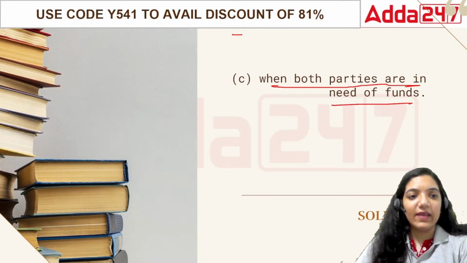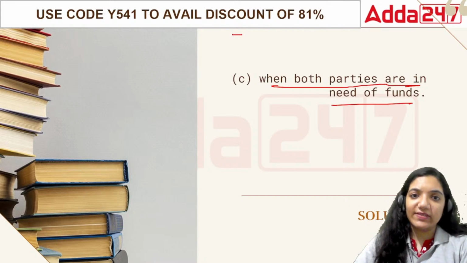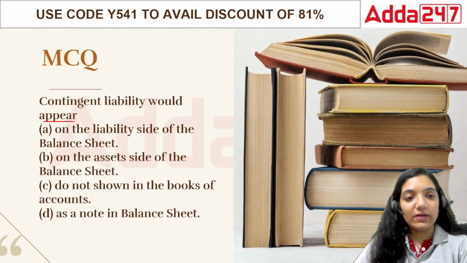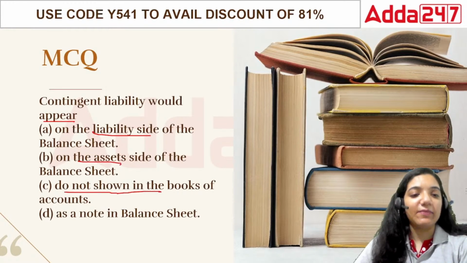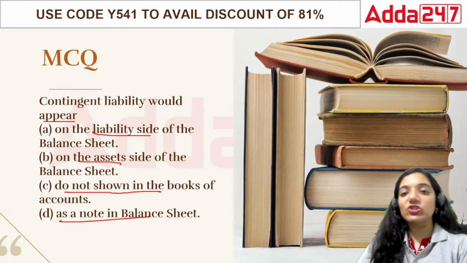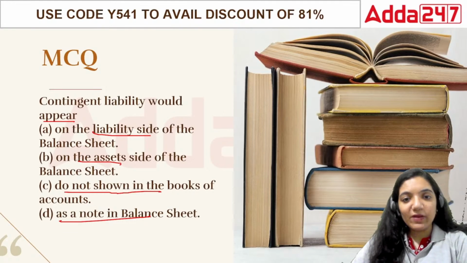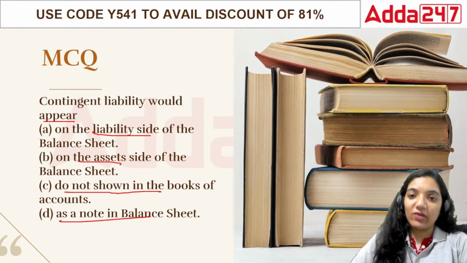Okay. Then let's move on and talk about the next portion. The next question says the contingent liability would appear on the liability side of the balance sheet, asset side, do not show in the books of accounts, or note in the balance sheet. But contingent liabilities are those liabilities which are not certain yet. We are supposed to pay them, but we do not know whether to pay them right away or not. That is what we call contingent liability.